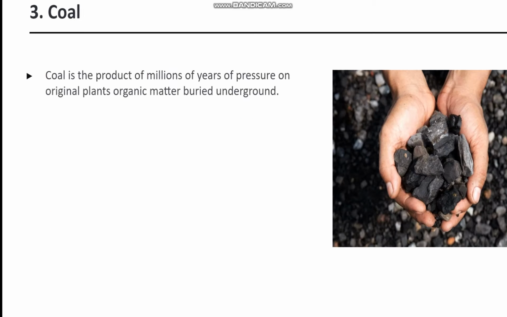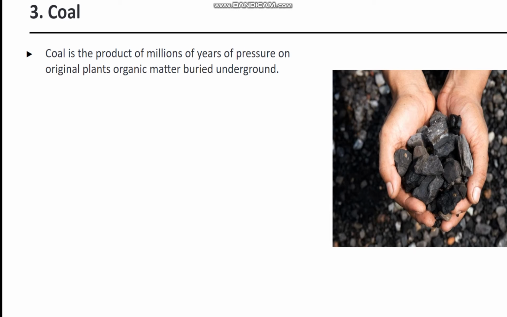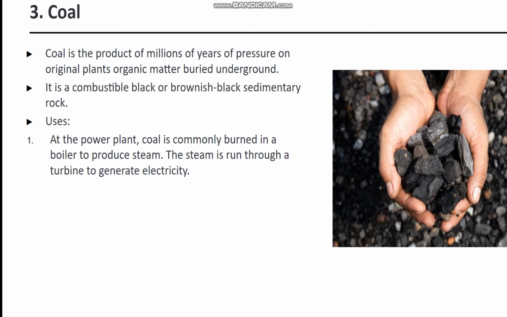Then next is coal. Coal is the product of millions of years of pressure on original plants and organic matter buried underground. It is combustible black or brownish black sedimentary rock. Uses of coal are in power plants. Coal is commonly burned in a boiler to produce steam. The steam is run through a turbine to generate electricity. It is also used for metallurgical, industrial and domestic purposes.